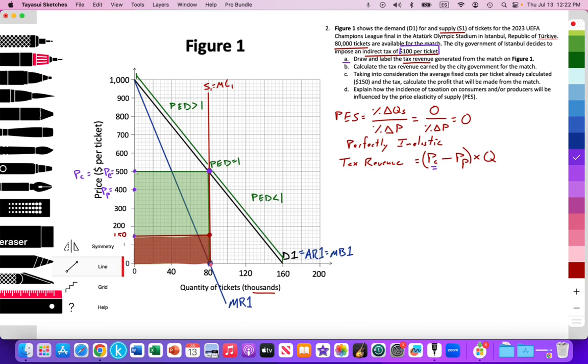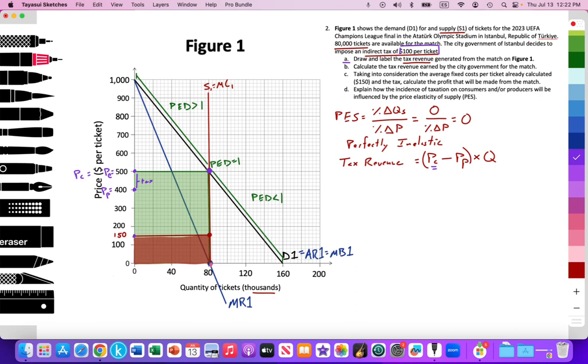So this will be the price received by the producer, with the distance between $500 and $400 being the value of the tax. So I'm going to make a little note here that the distance between these 2 points is the value of the tax. So the tax is $100. There's going to be no change in the equilibrium because the supply curve is perfectly inelastic. It's not going to shift outward or inward.